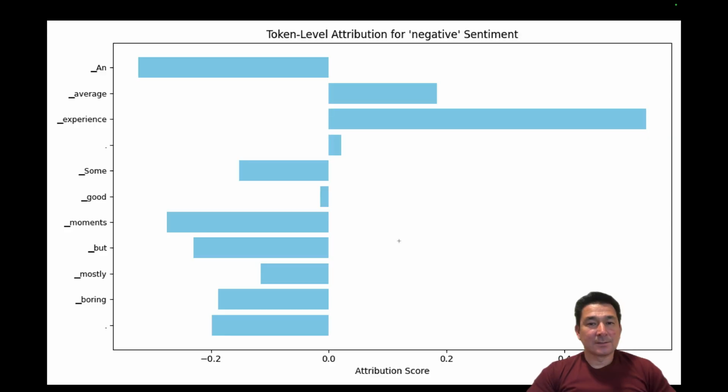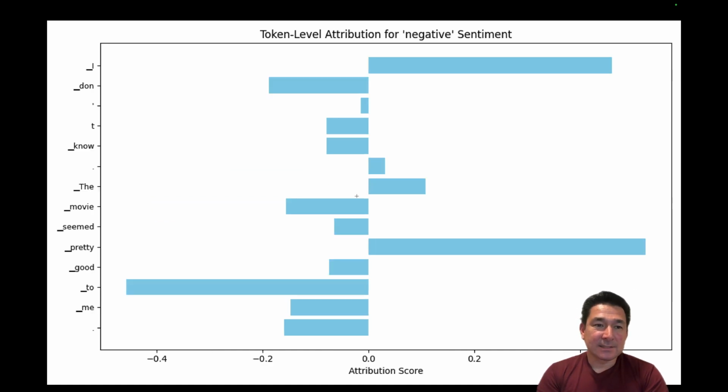these two results. So the first one, where we correctly classified the sentence as negative, we can see the sentence, "An average experience, some good moments, but mostly boring." So you can see here from the attribution score that most of the tokens represented a negative sentiment. Definitely a lot more on the negative side than on the positive side. Even though you had one word that was positive in nature with a larger attribution score, overall the sentence is negative, and it clearly reflects that.